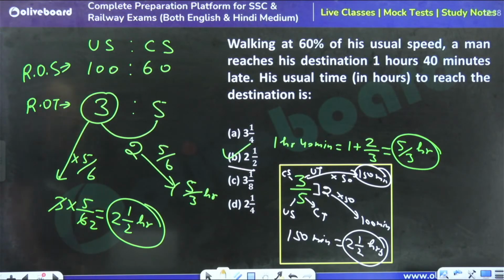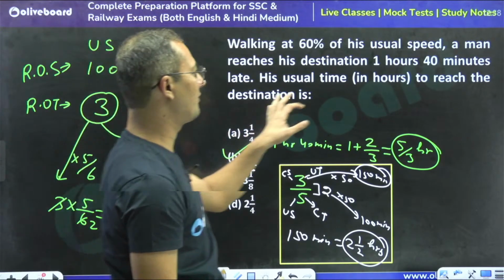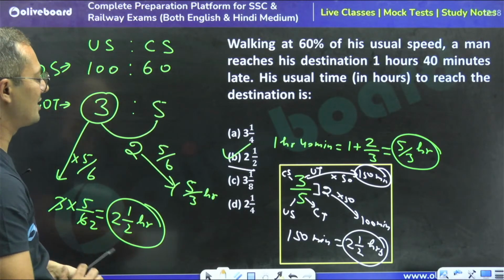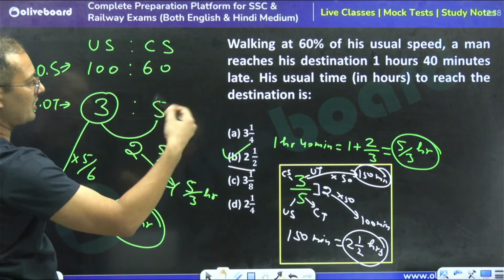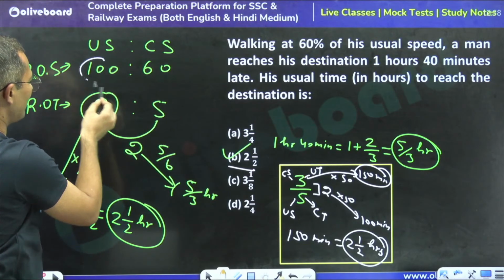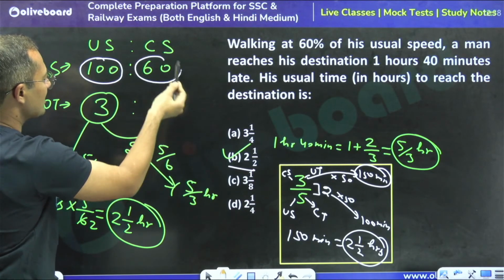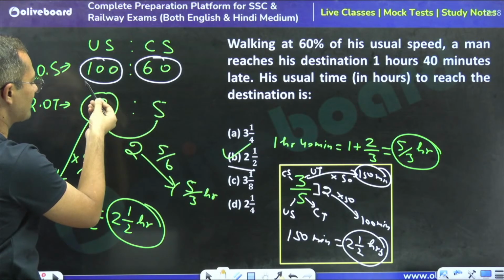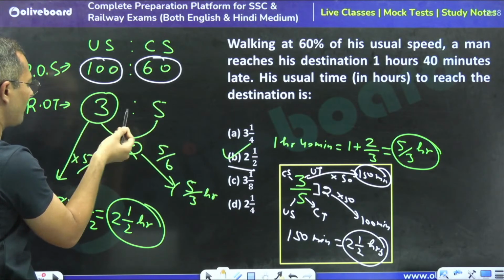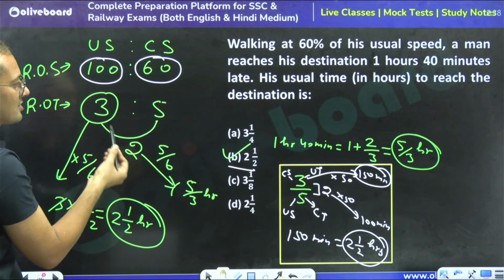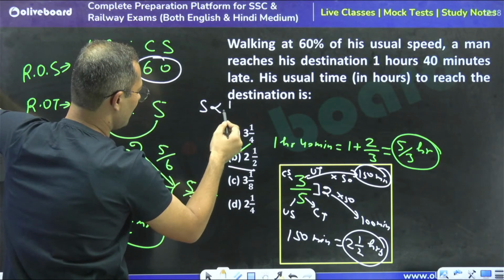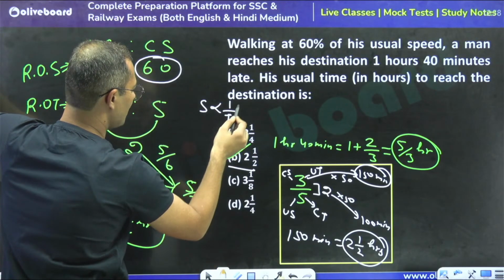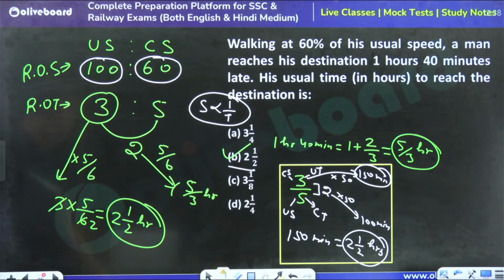Walking at 60% of his usual speed, a man reaches his destination 1 hour 40 minutes late. If the usual speed is 100, the changed speed is going to be 60, right? So we can say that the ratio of speed is 5:3. So the ratio of time would become 3:5, because when the distance is the same, speed is inversely proportional to time. Yes?